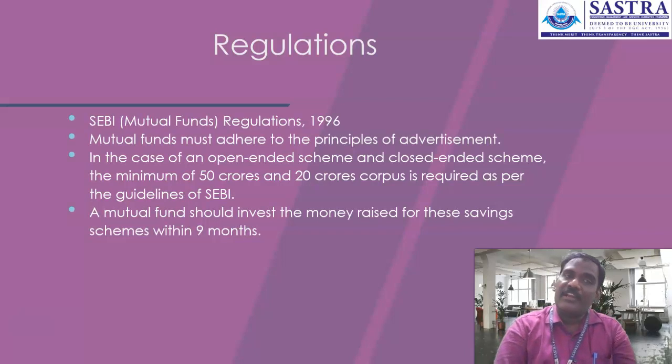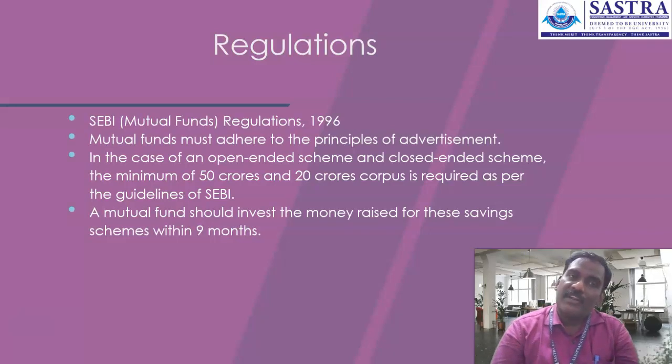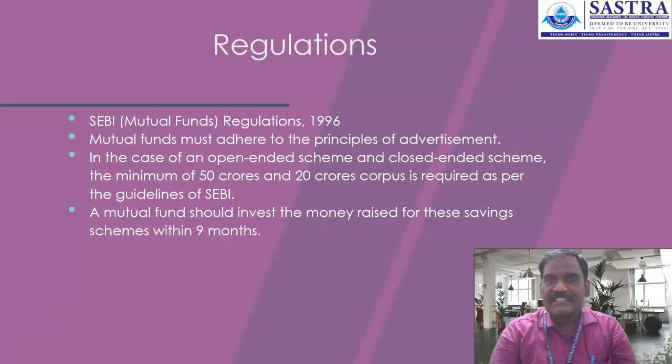So there is a lock-in period of a number of years applicable for the investors. In this example, you need to understand that there is a 3-year lock-in period for such a scheme. During that period, the investor cannot liquidate their funds. Such a scheme we call closed-ended schemes.